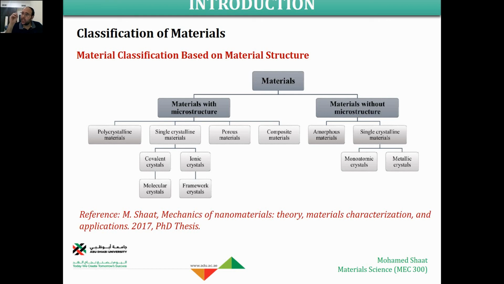If we look at the material inside the microstructure, how is it gonna look like? Does it have some microstructure or building unit or not? In case that it has no building unit or has no microstructure, we're gonna say that this is a material without microstructure, like amorphous material. Amorphous material is a material with no specific building unit. A typical example of this is most of the ceramic materials like glass and most of the polymers. Polymers, for example, don't have a crystal structure.